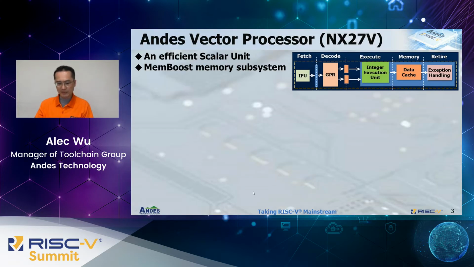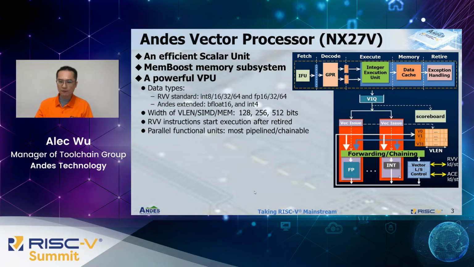NX27V is a vector processor designed by Andes. It consists of an efficient scalar core and a main-boost memory system. This memory subsystem can improve the memory performance significantly. Furthermore, and most importantly, NX27V has a very powerful vector processor unit.